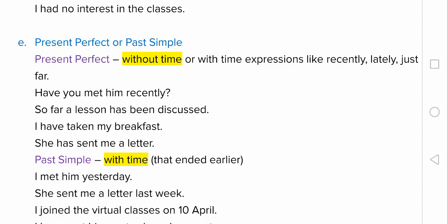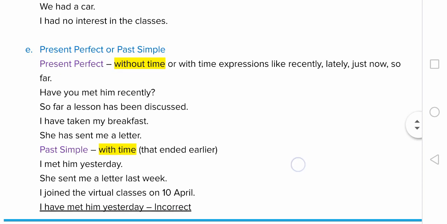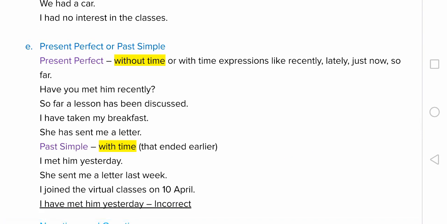However, present perfect tense is used without time, or with time expressions like recently, lately, just now, so far. See the examples: Have you met him recently? So far, a lesson has been discussed.